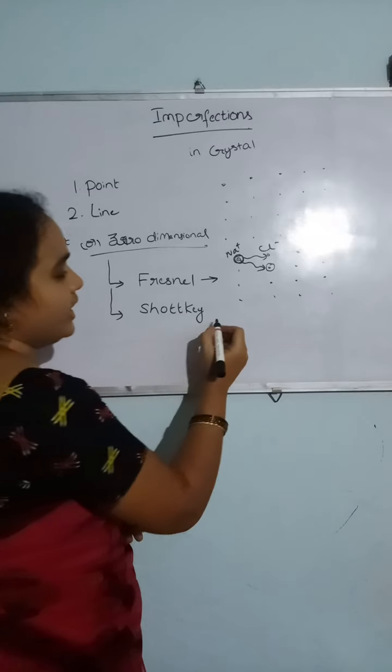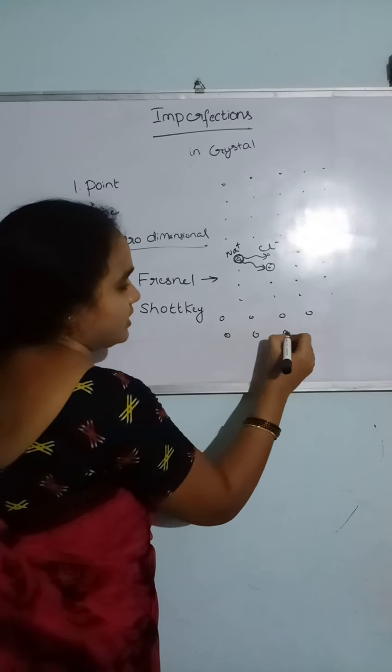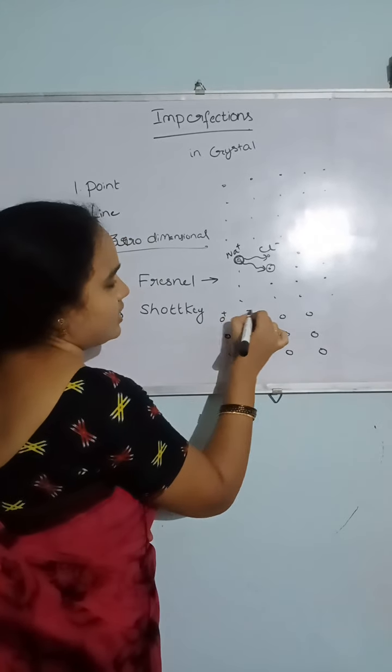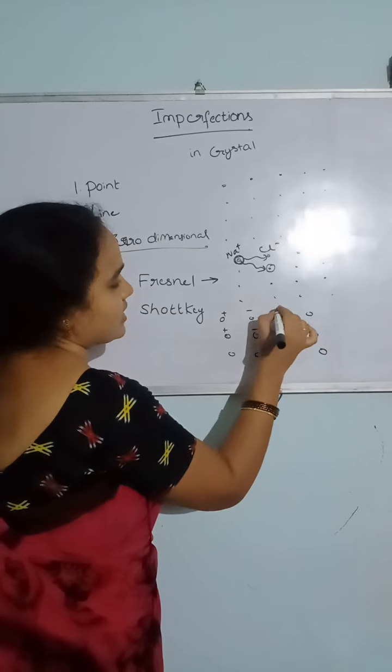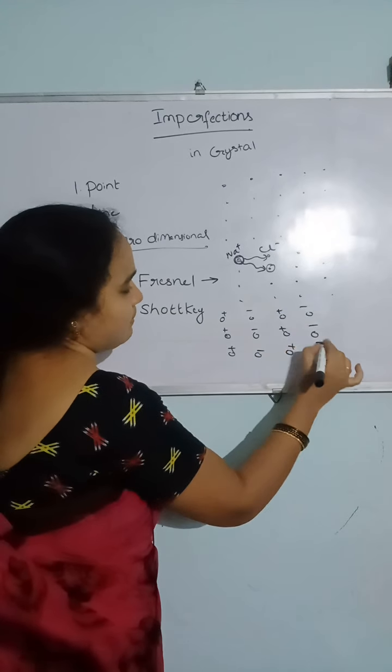Next, Schottky imperfections. For example, consider the sodium chloride crystal only, which has plus ion, minus ion, plus ion, minus ion, plus, minus.